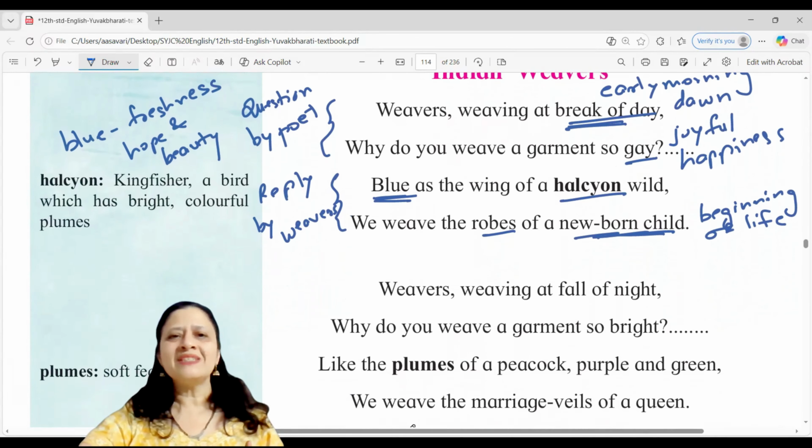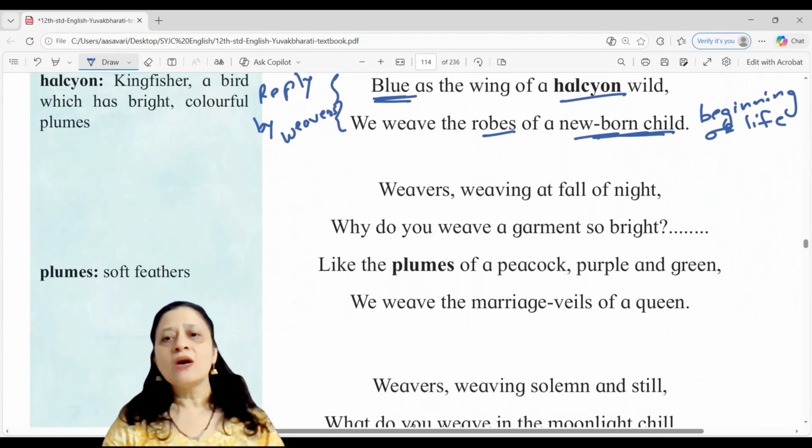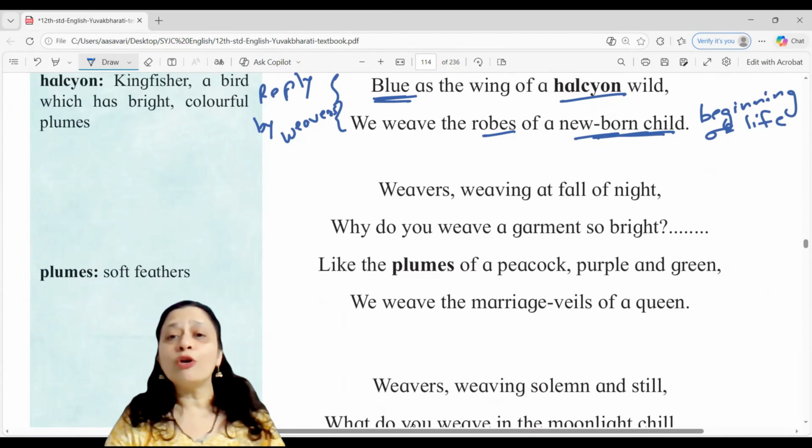Let us look at the second stanza. We'll look at poetic devices, figures of speech later, once we complete the explanation for the entire poem, and then we come back to that. Now the second stanza says, weavers weaving at fall of night. Why do you weave a garment so bright? So what is the question in the second stanza? Weavers weaving at fall of night.